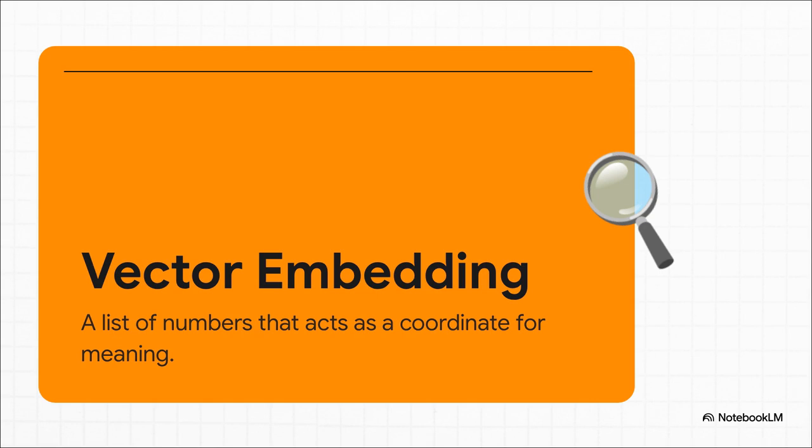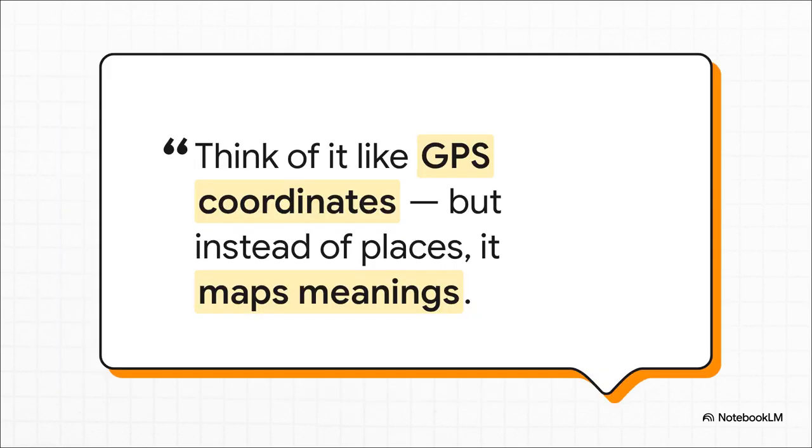The key is to think of that list of numbers as a coordinate, just like a point on a map. It's a specific address, but instead of a place, it's an address for a word's meaning. Honestly, this is the best way to think about it. We all use GPS, right? You punch in a couple of numbers, latitude and longitude, and you can find any exact spot on the planet. Vector embeddings do the exact same thing, but for ideas. They're not mapping physical locations, they're literally mapping the entire universe of meaning.